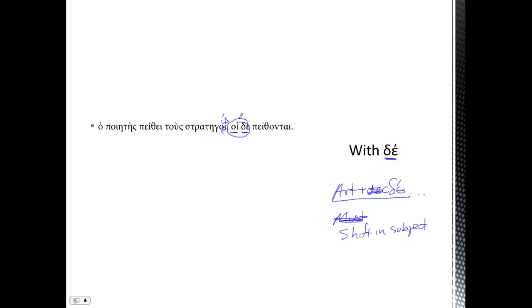That says we're shifting subjects, and the only other thing we have in the previous sentence, which is plural and masculine, is the stratēgoi, the generals. So the poet persuades the generals, and they obey. So this hoi is actually picking up whatever the noun is in the previous sentence and shifting that subject.